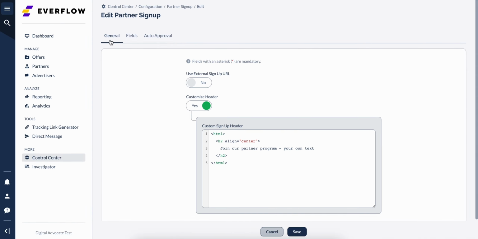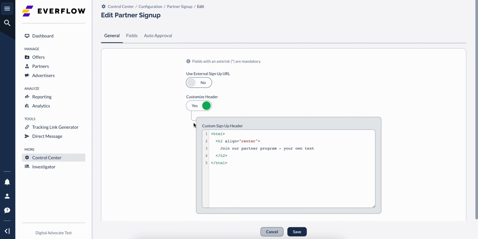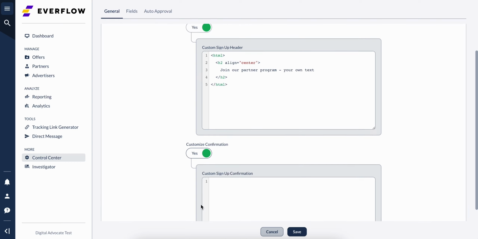The General tab offers the following options. You can use the external signup URL to use a signup page that you are hosting and managing outside of Everflow, instead of the built-in customizable form we are providing. Customize Header allows you to add custom HTML header to the signup page. This will be displayed at the top of the partner signup page. Customize Confirmation allows you to use HTML to create a customized message on the confirmation page, which will be displayed after the Submit Application button is clicked.